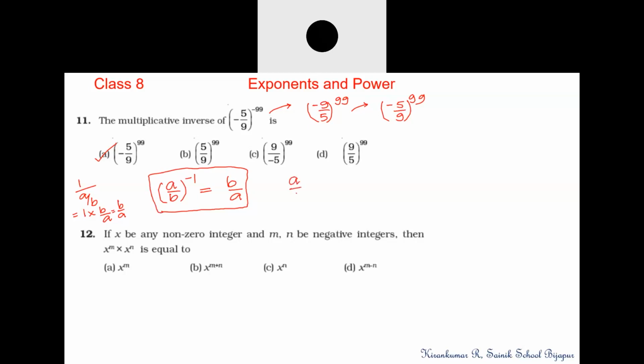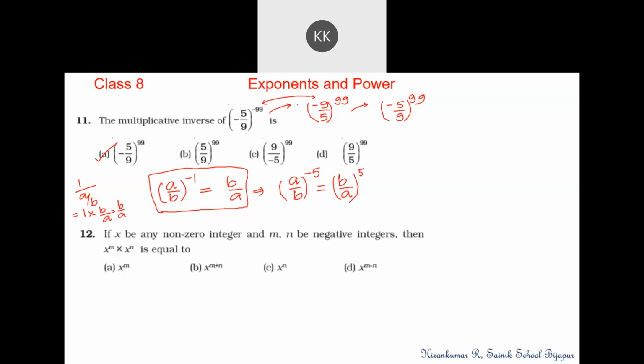In this case, a by b to the power some number, if it is other than 1, say minus 5, then this will be b by a to the power 5. Same thing I am applying here. Now, for this particular number, the reciprocal can be written to the power positive 99.